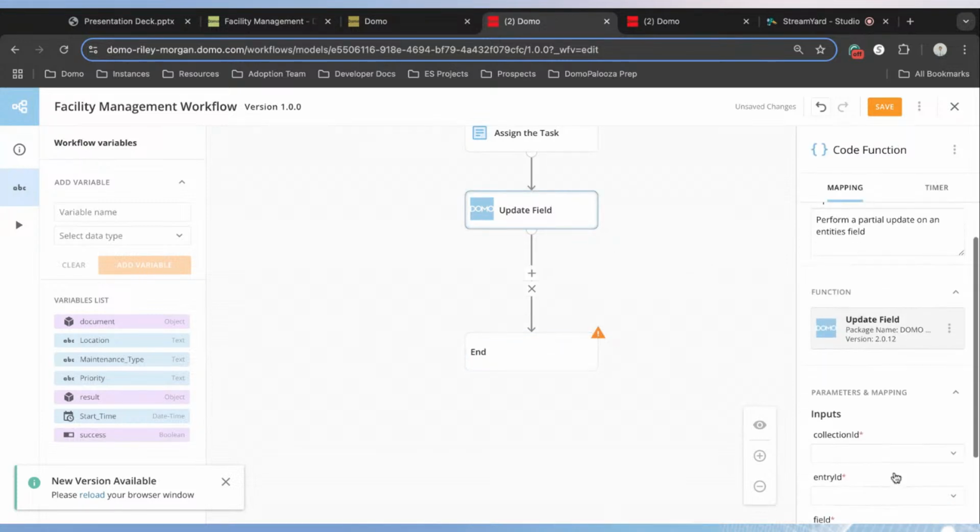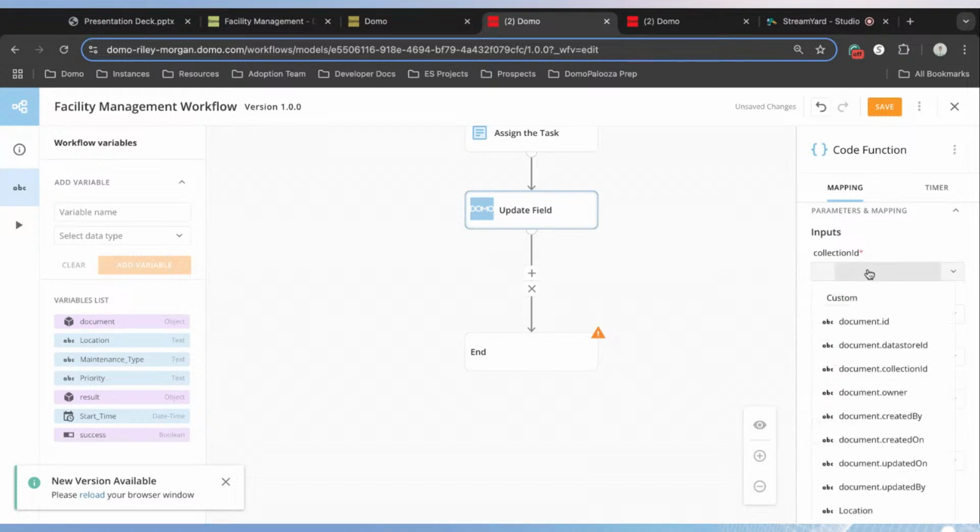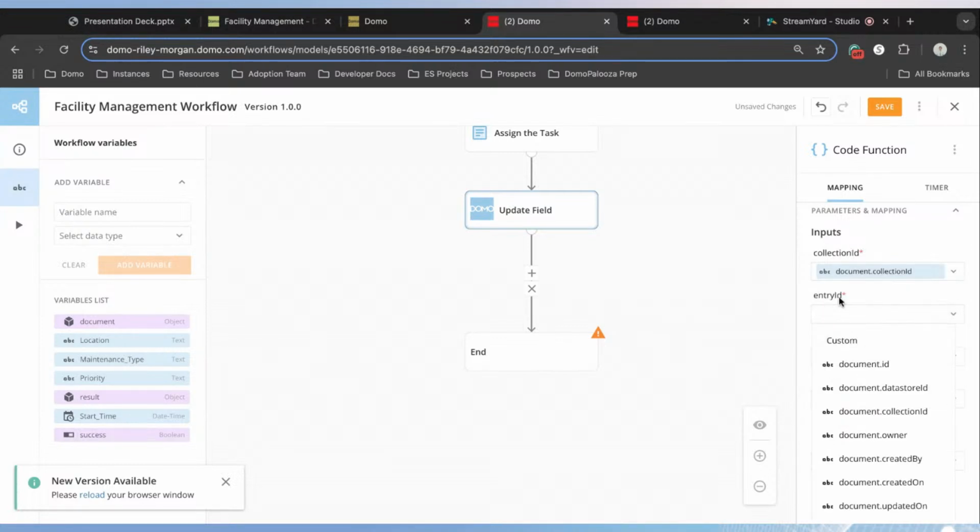So here, we're going to wire up this task with our collection ID. And our collection ID is stored in the document, so it's going to be document.collectionID. The entity ID is going to be our document.id.